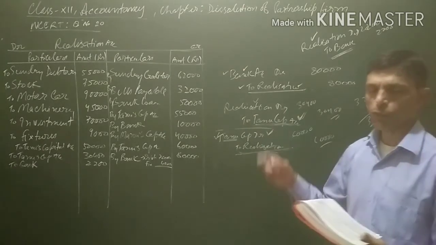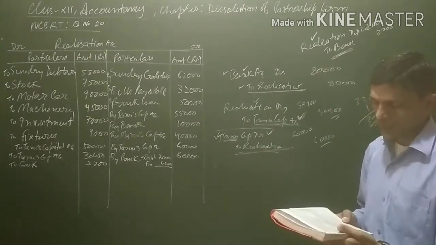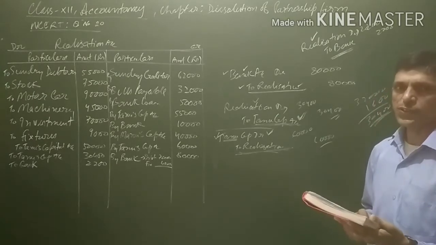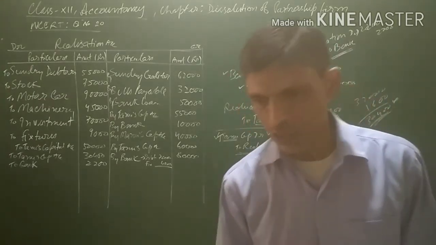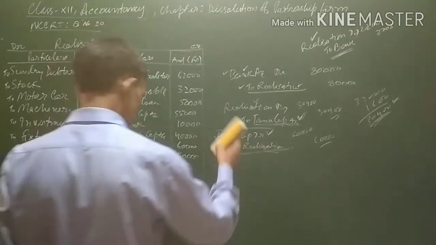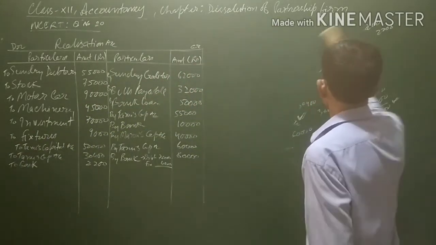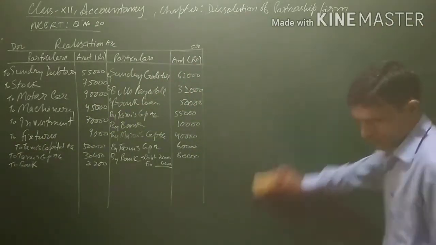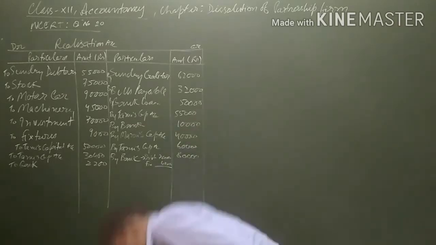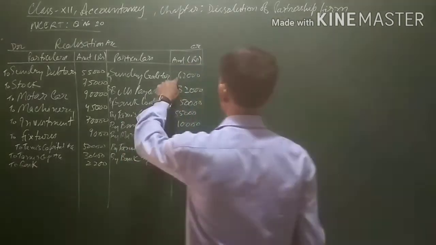We will be finding out the profit or loss on realization, and thereafter the profit or loss will be transferred to the partners' capital accounts in their profit sharing ratio. Let us calculate the profit or loss on realization first of all. First of all, let us total this side.